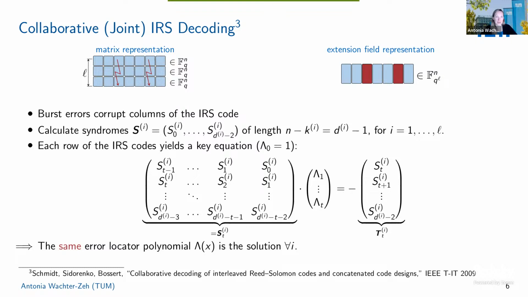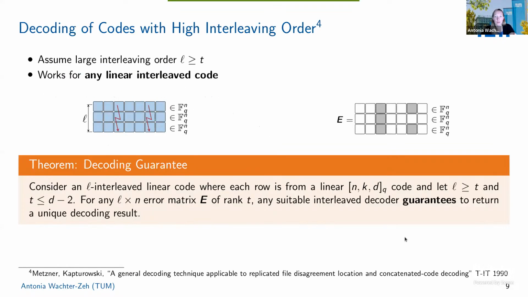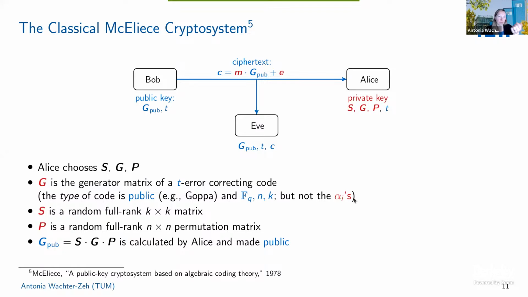Yeah, okay, let's start with the first one. So for the burst error model, one motivation in the classical Hamming metric comes from concatenated codes, where if one of your inner codewords is completely destroyed, you get the structure of burst errors. But here in cryptography, it doesn't matter, because if we look at the McEliece system, Bob basically chooses the error.